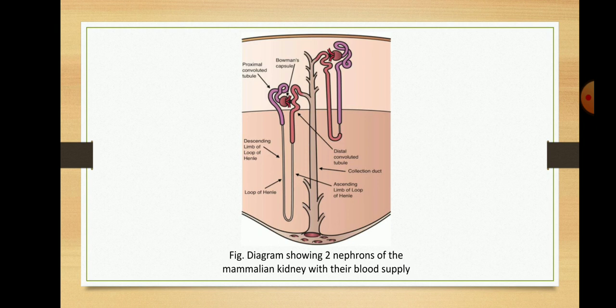Besides this, antidiuretic hormone from the posterior pituitary also helps the collecting ducts and increases their permeability, due to which dilute fluid passes through the distal convoluted tubule and collecting duct, and most of the water is reabsorbed by the help of osmosis pressure. In such a way, concentrated urine formation takes place.